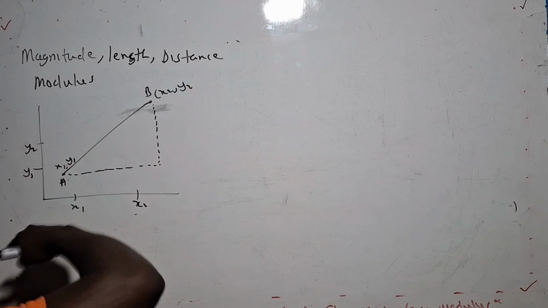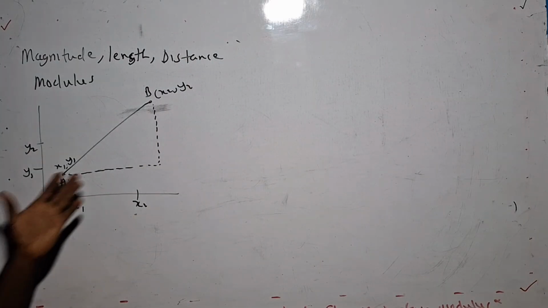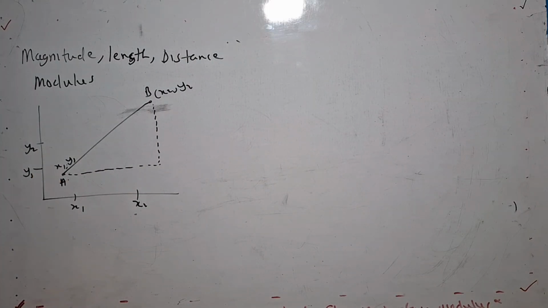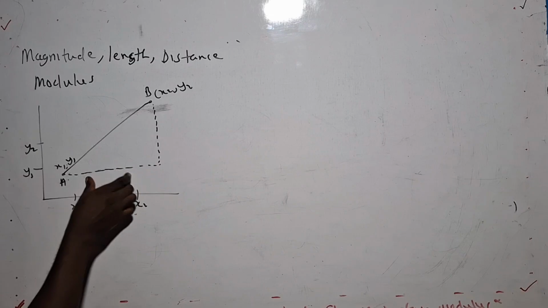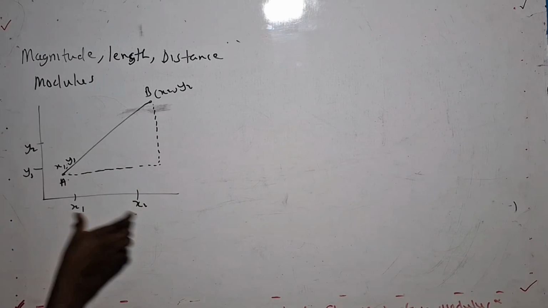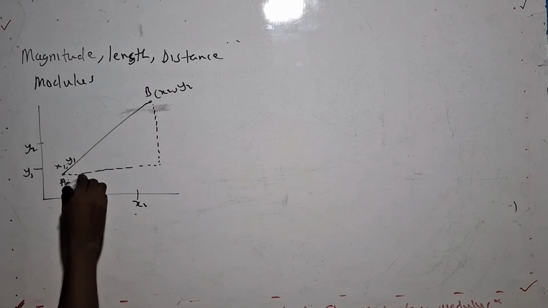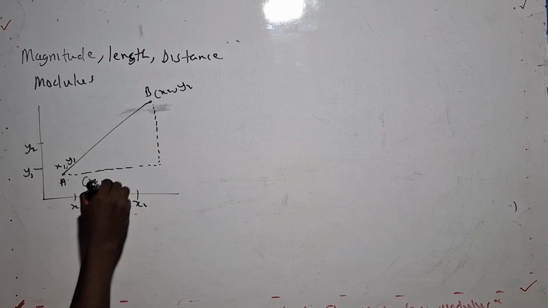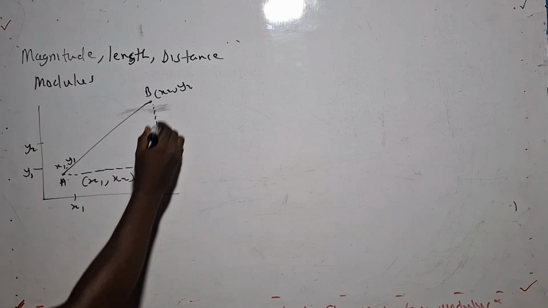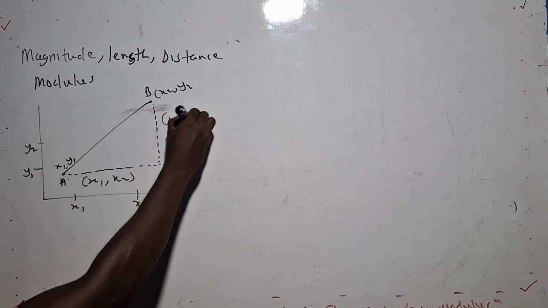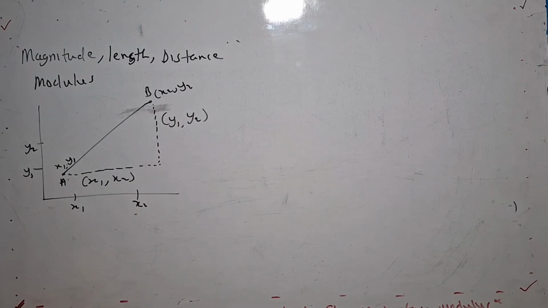So to find the length of this line, we apply the Pythagoras theorem. We know this side: we can trace the x-axis and the y-axis numbers here, x1, x2, and here the y1 and y2. Now follow closely.